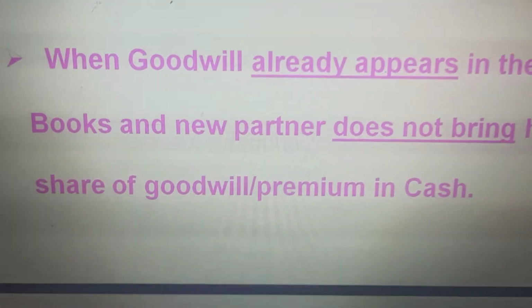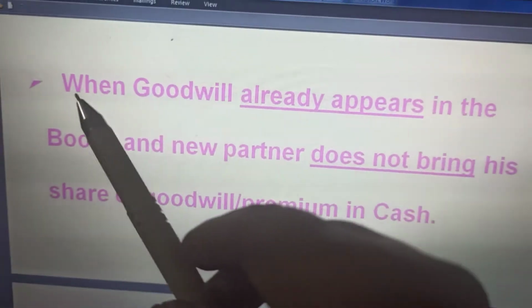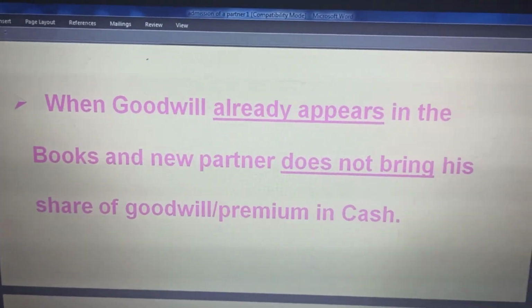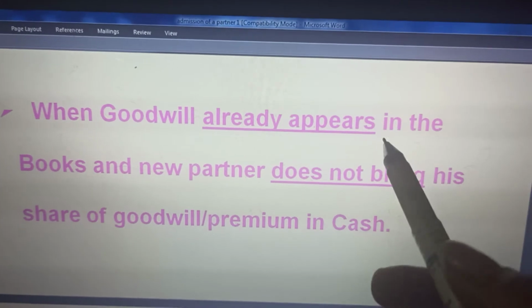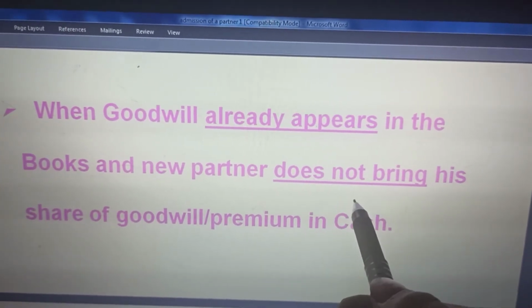So next, this is the case when the goodwill already appears in the books. Both cases are mixed now. Already appears, that means it has to be written off. And the new partner, doesn't matter. This is one case we did. This is the second case that we did.